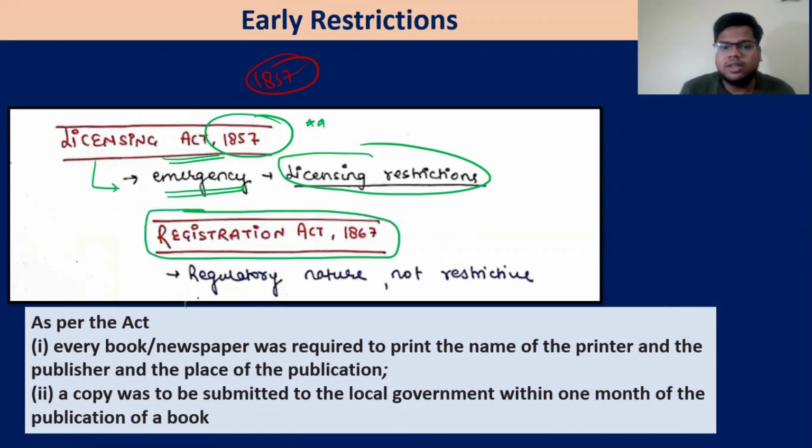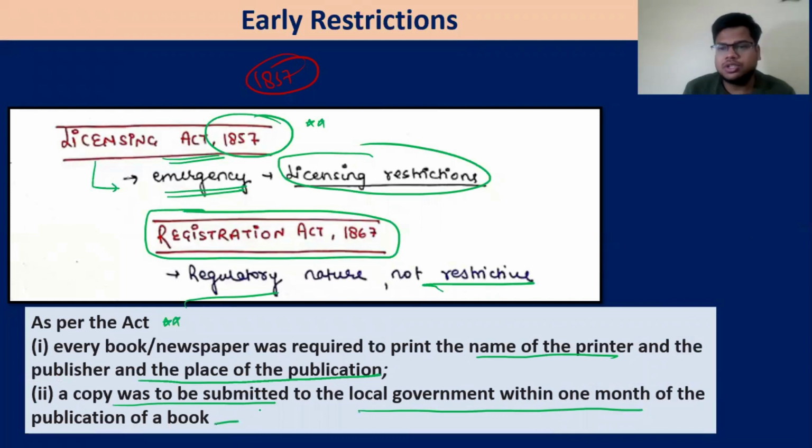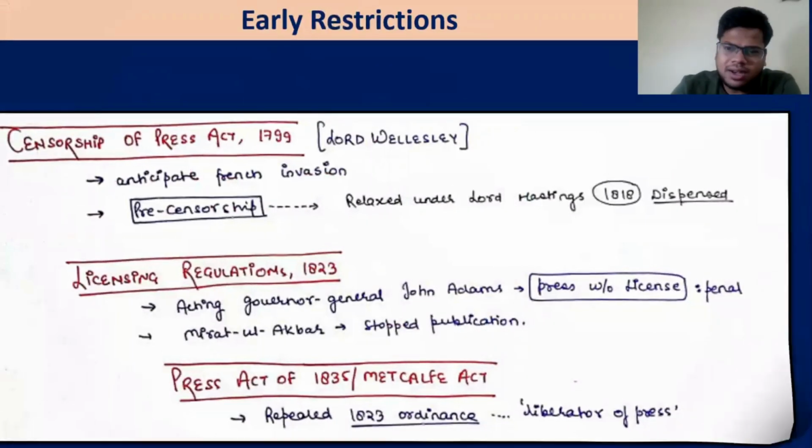That was of a regulative nature, not a restrictive nature. For example, every book or newspaper was required to print the name of the printer, the publisher, and the place of publication, and a copy had to be submitted to the local government within a month of publication. Yes, some sort of censorship was there, but it was more regulative in nature. So these were some early restrictions.